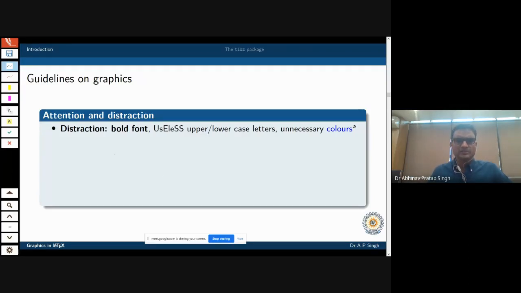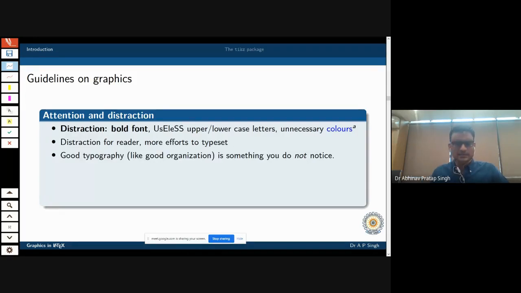Now I'm talking a little bit about typography, and here you can see that I used useless upper and lowercase letters. I used colors even though it is not required. It is a really bad way of doing things, and you should not distract the reader from the information that you are trying to convey. His or her focus should be on the information rather than the beautification of everything. Now, beautification is very, very important, but it should not be overdone. That is the point I'm trying to make.